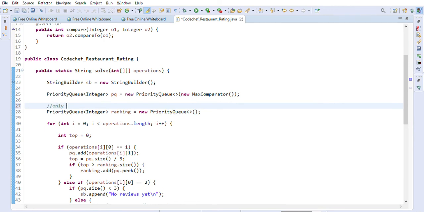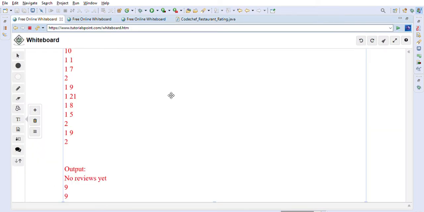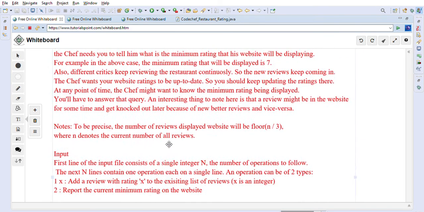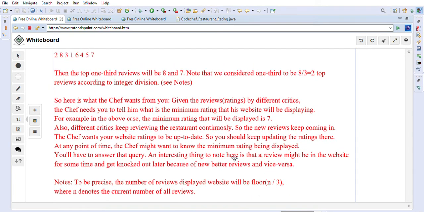So this is only holding rankings that we want to display on website, right? So what it means is, let's go to the problem one more time. So if you can see here, right? Here they have said that we considered one third of the total basically, right?